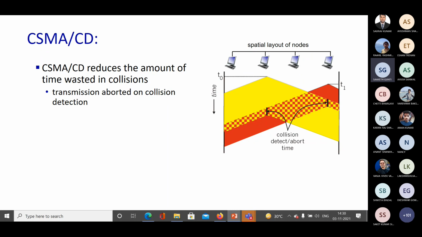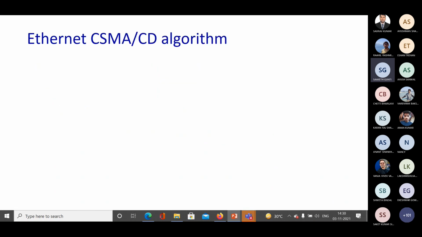In CSMA, the transmission is happening, but that entire transmission time is getting wasted. But in this case, the transmission will be aborted on collision detection. So we're going to see the CSMA CD algorithm that is used in Ethernet.